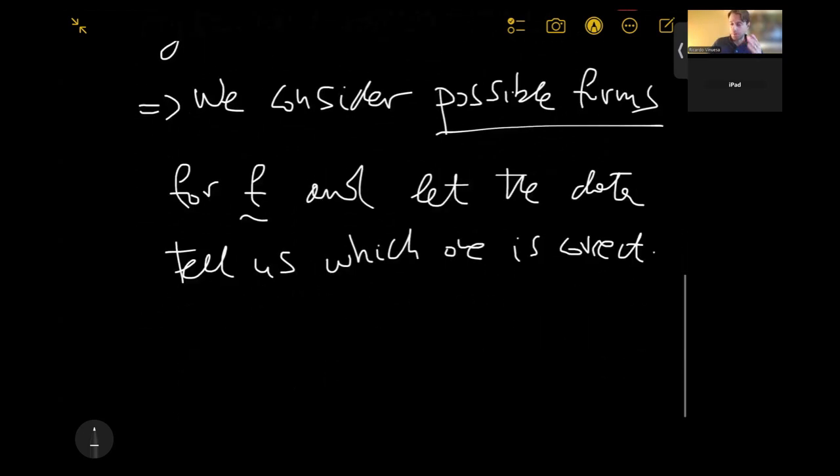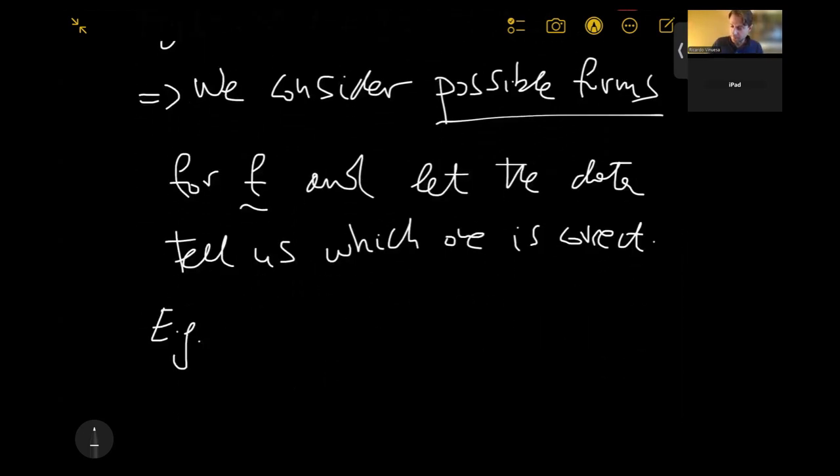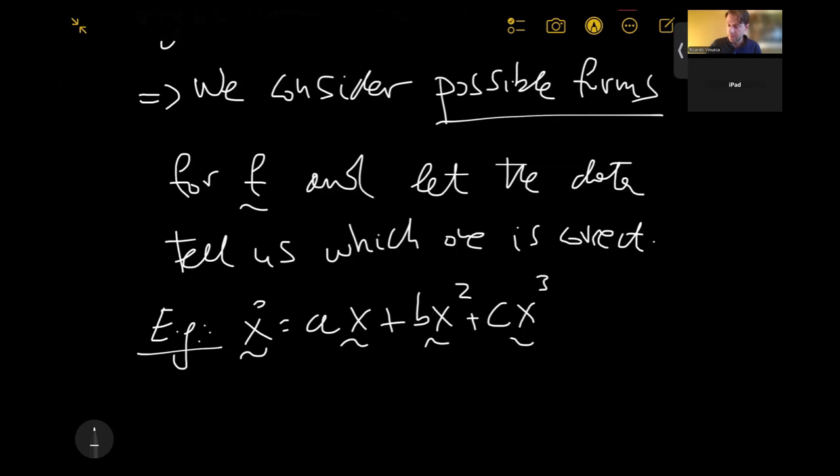Okay, so for example, one possibility could be the following system. x dot will be some coefficient A times x plus another coefficient B times x squared plus another coefficient C times x cubed plus a final coefficient D times x to the fourth power. So this is one possibility where our possible terms are actually polynomial functions, and our algorithm is going to select which terms from this polynomial distribution are actually representative of the data that we have in our system. So we're going to select the fewest number of non-zero terms. That's the idea. We want to have a parsimonious system.